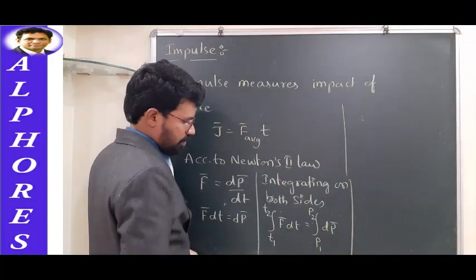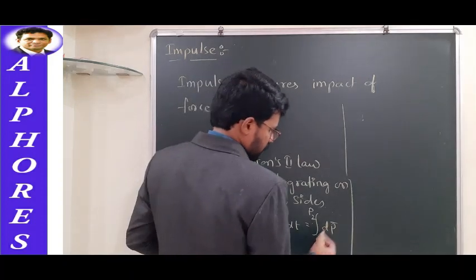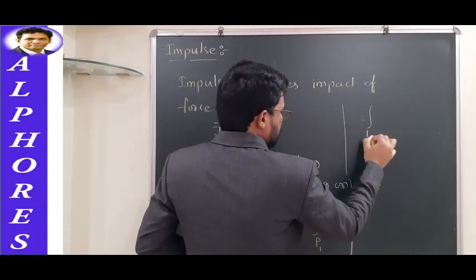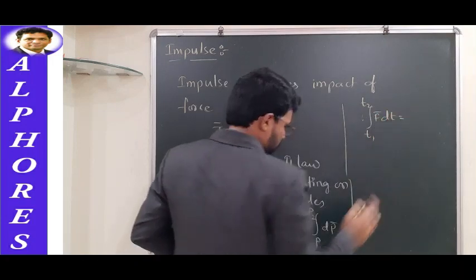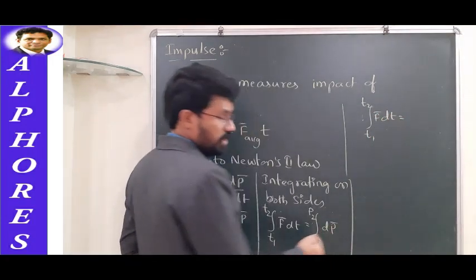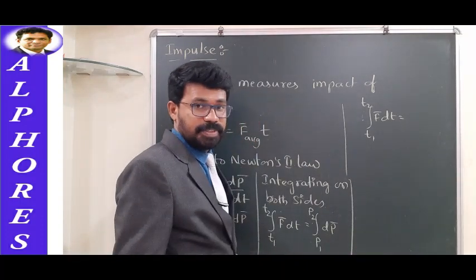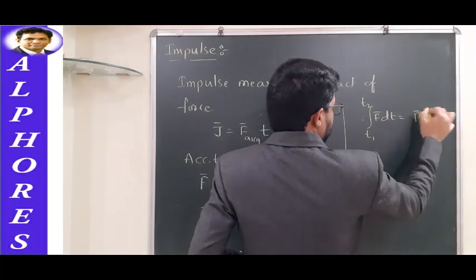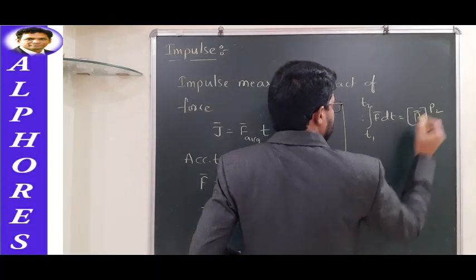If it is further expanded, what you can write? Integral t1 to t2 F bar dt is equal to integral dP bar, which is P bar, like integral dx is x. So P bar, apply the limits p1, p2.